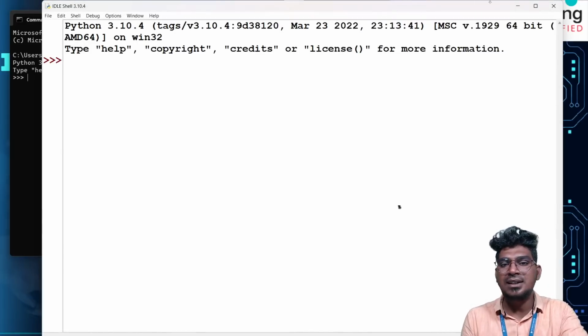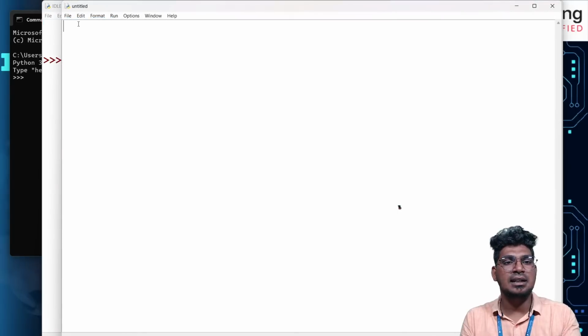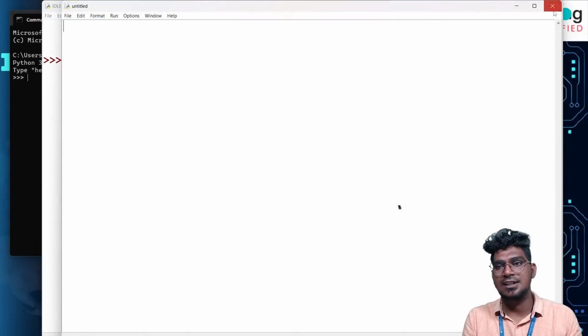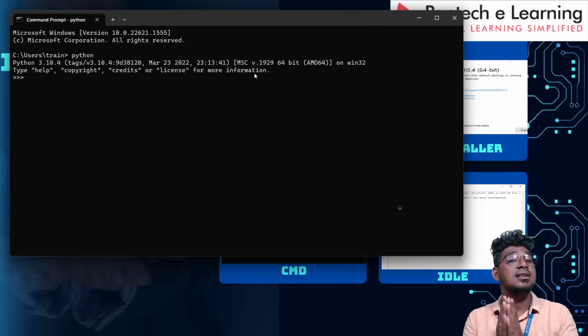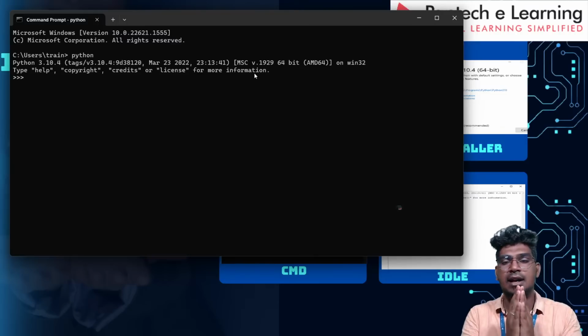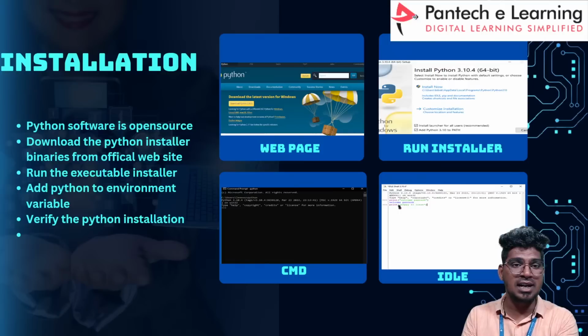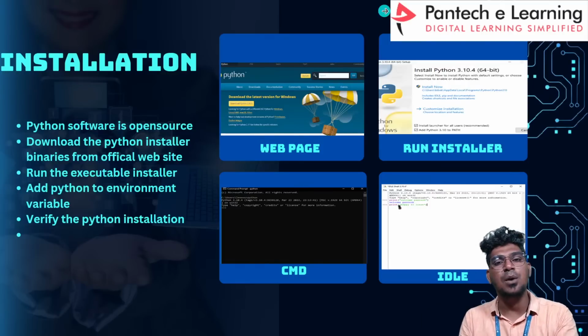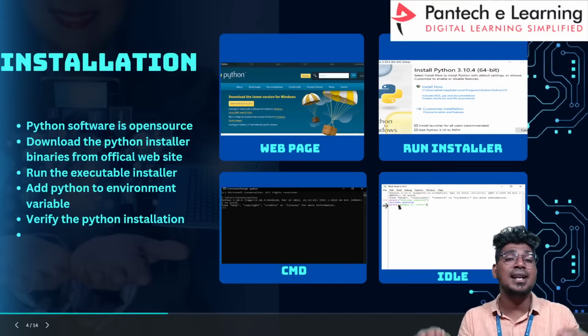So it opened this particular screen, in the sense that the software is installed. That is the assurance of these particular things, and you can click here and it is going to open a new notebook like that. Most of the people are also interested to work with PyCharm, so if a user wishes to use PyCharm as well, that is fine. In this 30 days masterclass of artificial intelligence technology, I'm going to use the Google Collaborative Notebook, Anaconda Navigator and IDLE. Okay, right. So this is the procedure to install this Python software in your system.